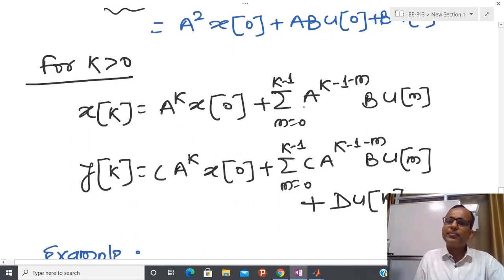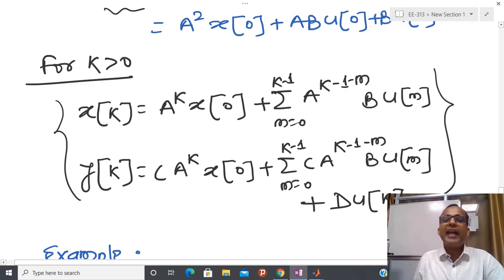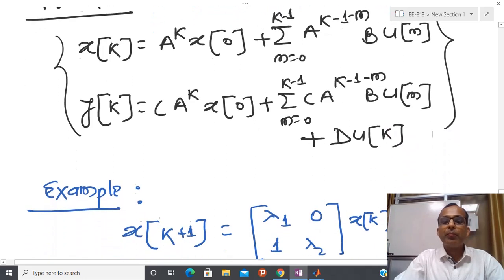This is pretty easy to check. Please do the checking by putting k equal to 2 and k equal to 3, and check whether the model that comes into the picture is represented like this or not. And after that, if I know xk, then by putting it in place of xk, I will get yk. In this way, by repeated addition, I can recover the solution of the discrete time model.